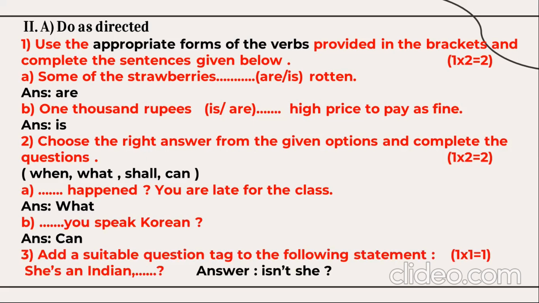Then another last question you have here, question tag. Add a suitable question tag. She's an Indian, isn't she? So remember, in the question tag, if the sentence is positive, the question tag should be negative. If the sentence is negative, the question tag should be positive. So she's an Indian, it's not negative, so the question tag should be negative, and vice versa. So you can see here, these are the 5 questions you have here.